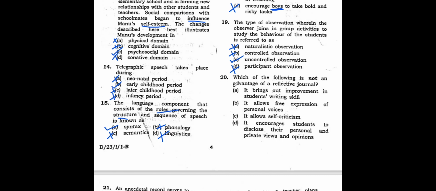Now let us see question number 20, what we have in question number 20. Question number 20 says, which of the following is not an advantage of a reflective journal? Which of the following is not an advantage of the reflective journal? See, all these are correct. Alright, all these are correct. Why correct?